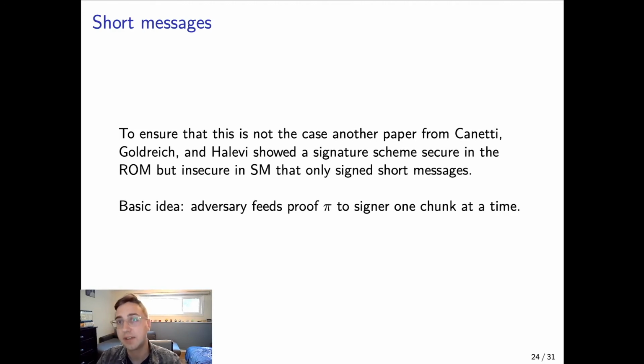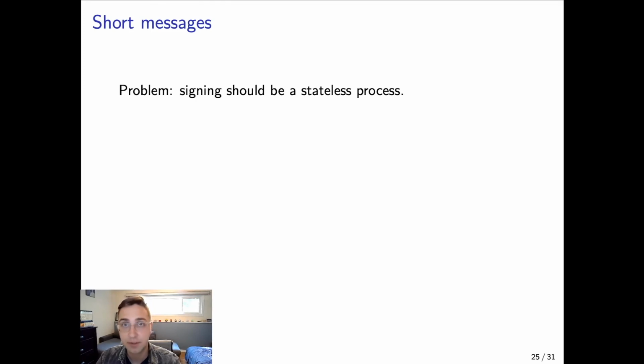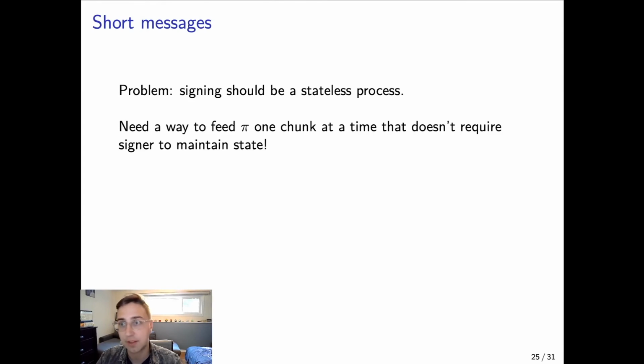The basic idea is that we're still going to have a proof pi of non-randomness, but rather than sending over this proof pi all in one go, we're going to feed this proof to the signer one chunk at a time. And when this proof completes, then the signer will return the secret key. But there's an obvious problem with that, which is that in general, signing should be a stateless process. So this doesn't really match our description of a signature scheme, unless you're using something like LMS or XMSS. But we want to prove this for stateless signature schemes.